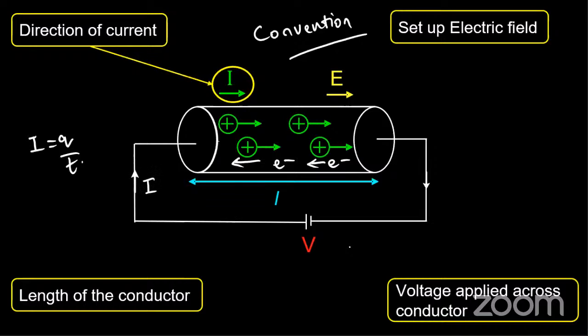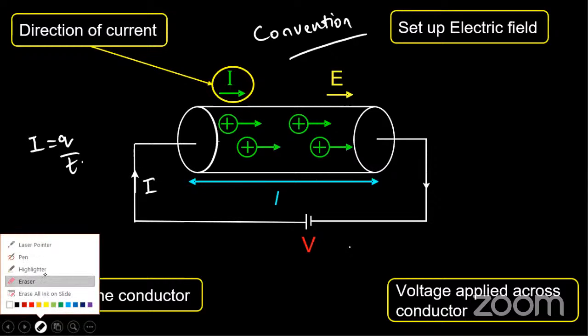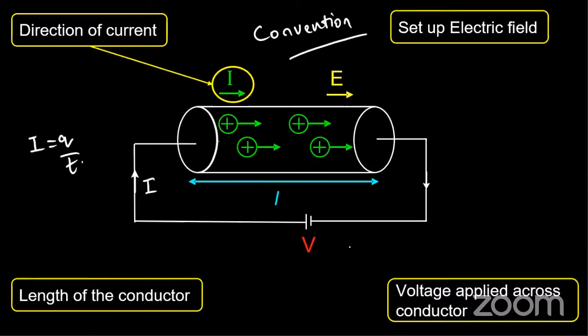So if I equals Q by T is the current, we consider only the flow of positive charges as the direction of current. In actuality, there is both positive charge flow and negative charge flow, but truly speaking, only the electrons are flowing, in the opposite direction. It makes us feel that all the positive charges are moving in the opposite direction. So the flow of positive charges is also called the conventional direction of current, and that is considered as the direction of current.